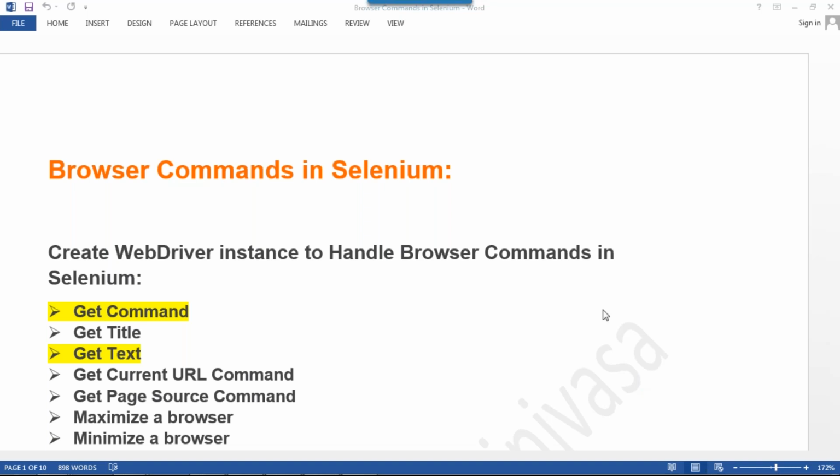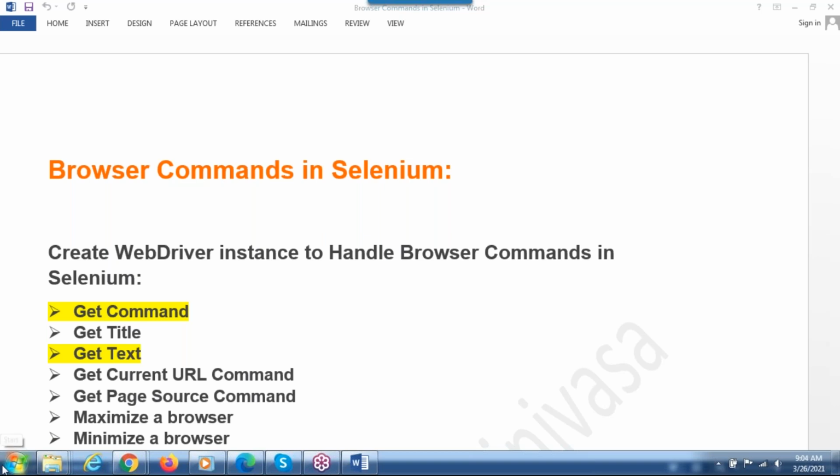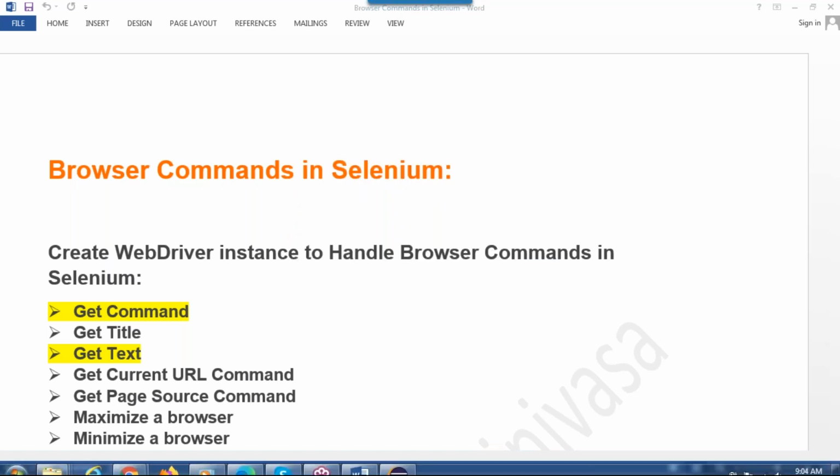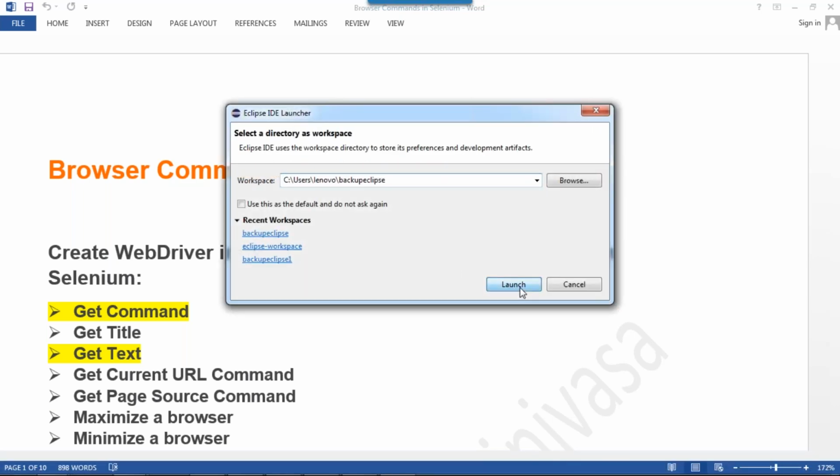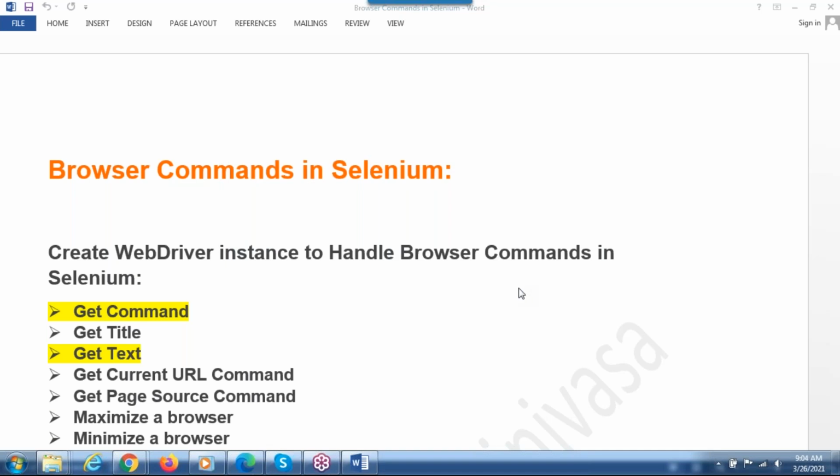So, I hope everyone is done with Chrome and Firefox and Edge, right? Are you still facing any problem launching the browsers? No, sir. Good, good. Because that is very, very important. Launching the browser is the first one, because without launching the browser, we cannot do anything. Just give me 2 minutes. We will wait, and after that, we can start.